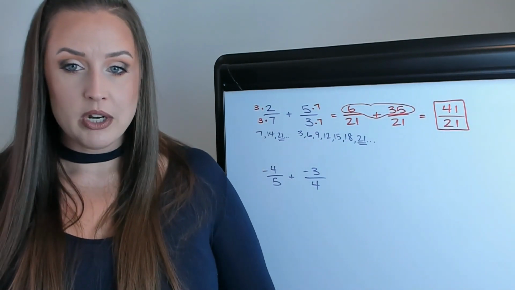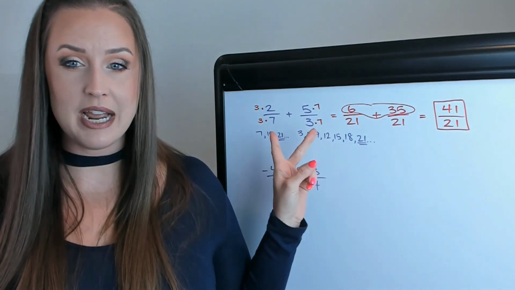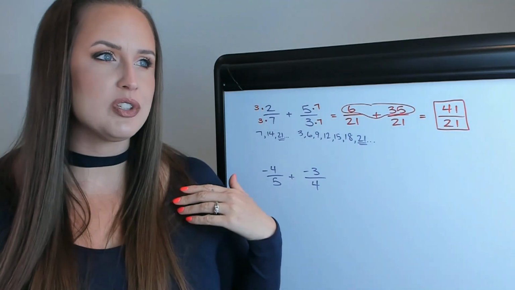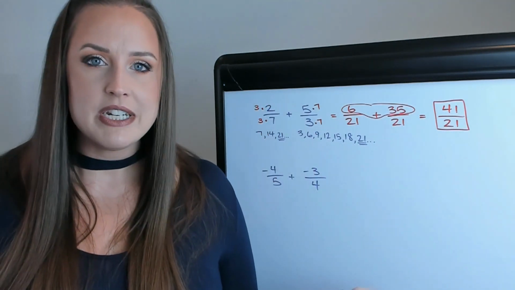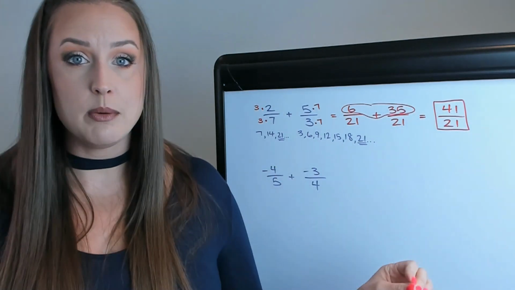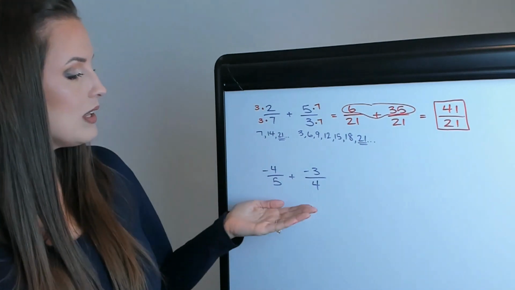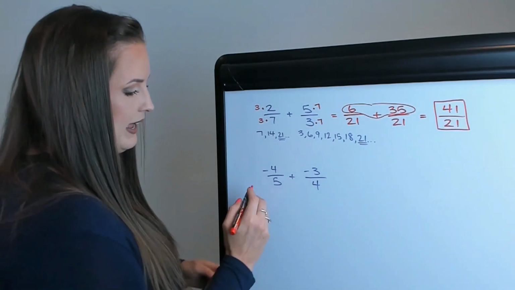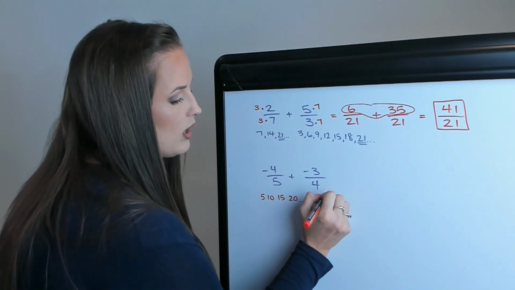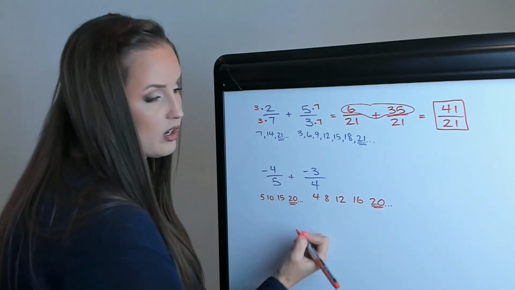So again, find a number that your denominators can both be made into. One way that will always work is you can just times these numbers together. Now that's fine and dandy when the numbers are pretty small, but if you had numbers such as maybe 24 and, I don't know, 72, it might be easier to think, oh, instead of doing 24 times 72, start listing out the multiples or count by those numbers and figure out what number comes up in the list. So let's see what happens with this one. So 5 and 4. If we count, we do 5, 10, 15, 20, 4, 8, 12, 16, 20. So we're going to use 20 as our common denominator.